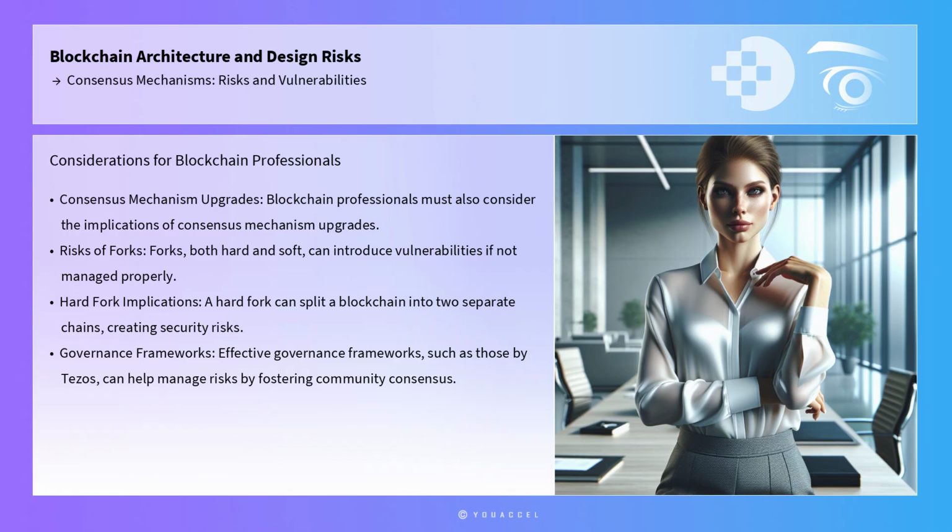Blockchain professionals must also consider the implications of consensus mechanism upgrades. Forks, both hard and soft, can introduce vulnerabilities if not managed properly. A hard fork, for example, can split a blockchain into two separate chains, which can fragment the community and create security risks. Effective governance frameworks, such as those employed by Tezos, which uses on-chain voting to decide on protocol upgrades, can help manage the risks associated with forks by fostering community consensus and minimizing contentious splits.